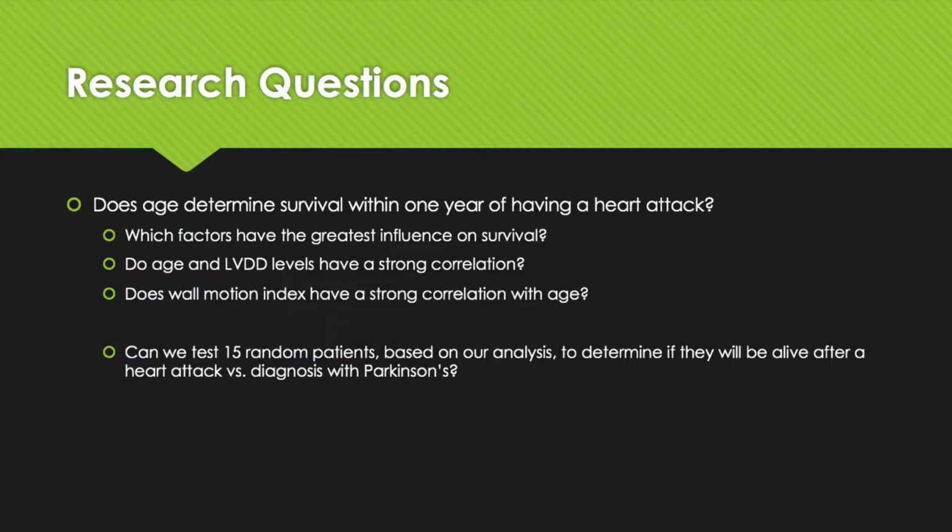The main research question that drove our analyses and tests is, does age determine survival within 1 year of having a heart attack? Other questions that influenced our analysis include which factors have the greatest influence on survival, do age and LVDD levels have a strong correlation, and does wall motion index have a strong correlation with age? The main question for our synthesis is, can we test 15 random patients based on our analysis to determine if they will be alive after a heart attack versus diagnosis with Parkinson's?